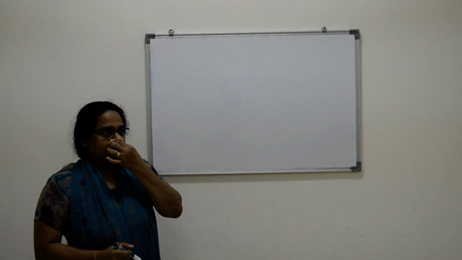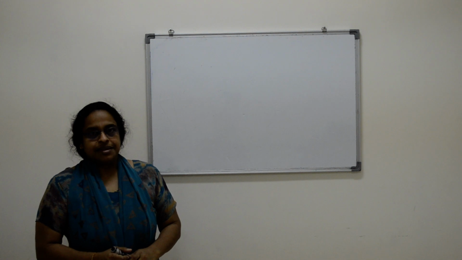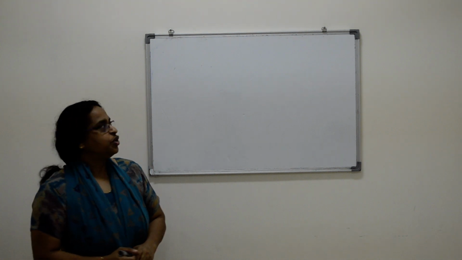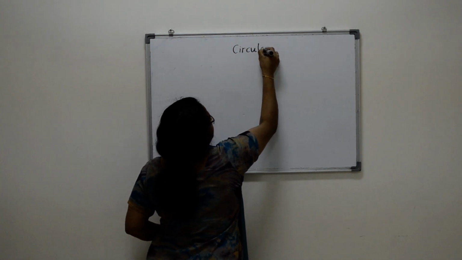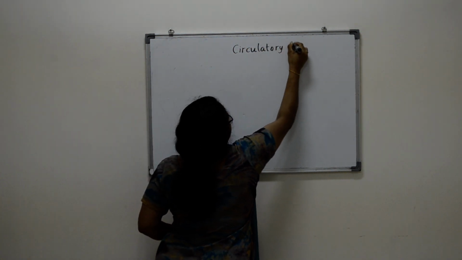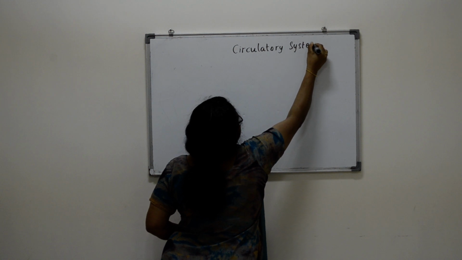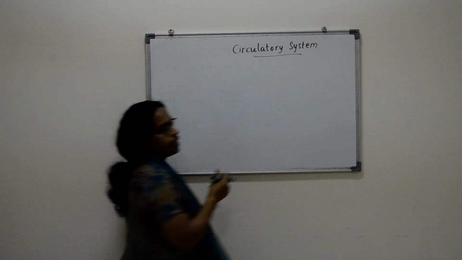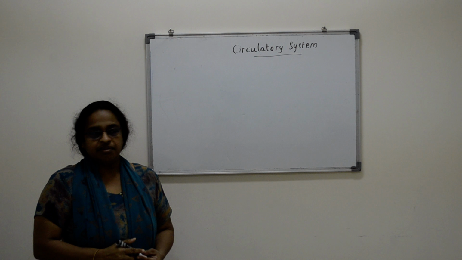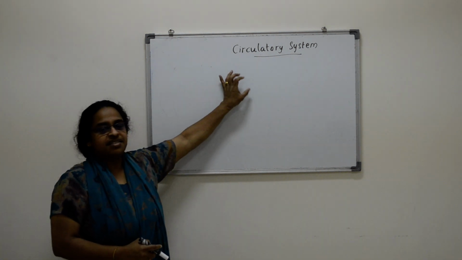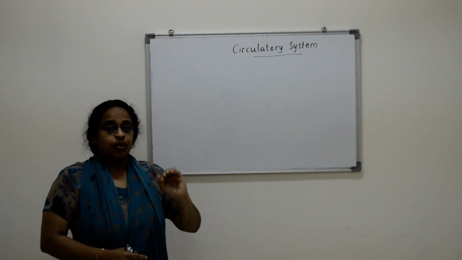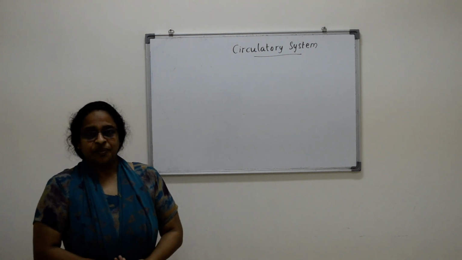Okay. Today we will start off with circulatory system. Do you know what is circulatory system? So, circulatory system, as you know, is one of the systems in the human body. There are 9 systems. Out of that, one of the systems is circulatory system. What does the circulatory system do?